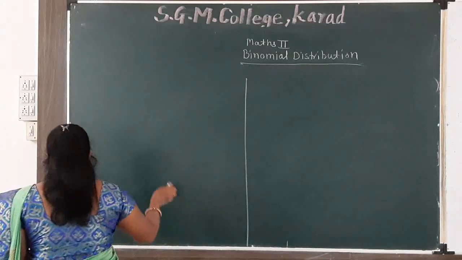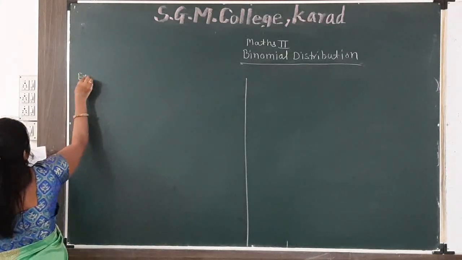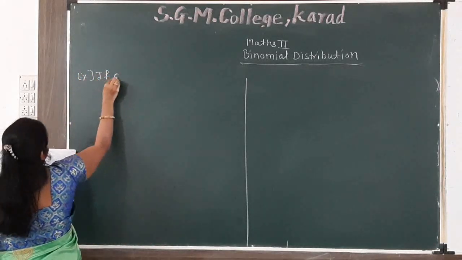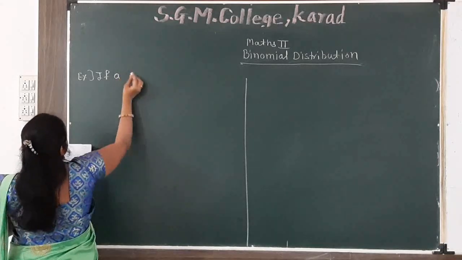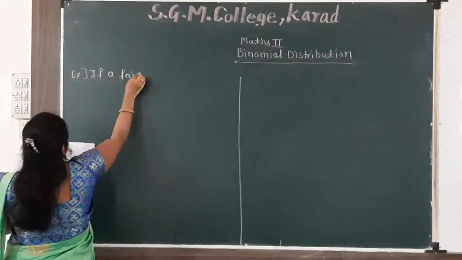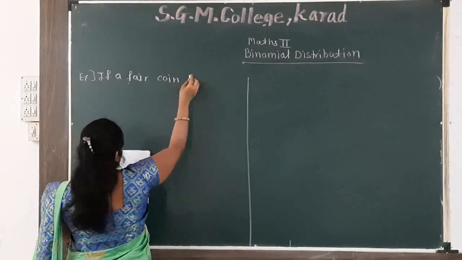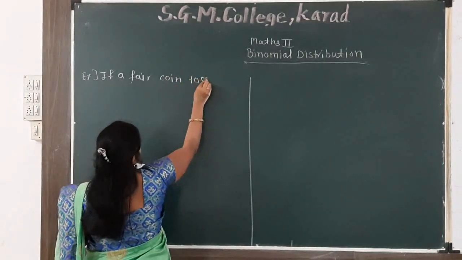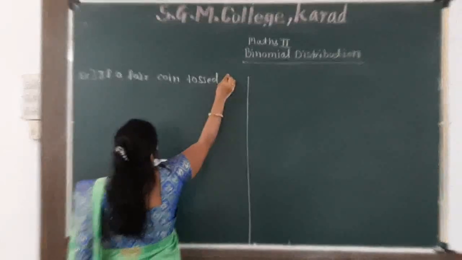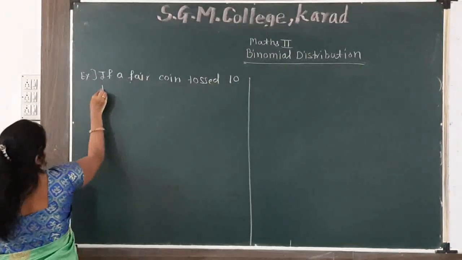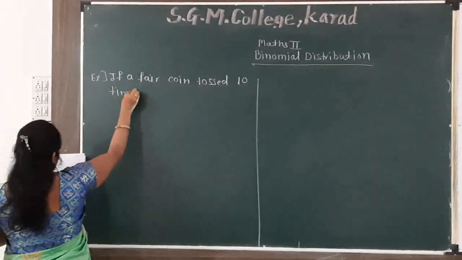The first example: a fair coin is tossed 10 times.